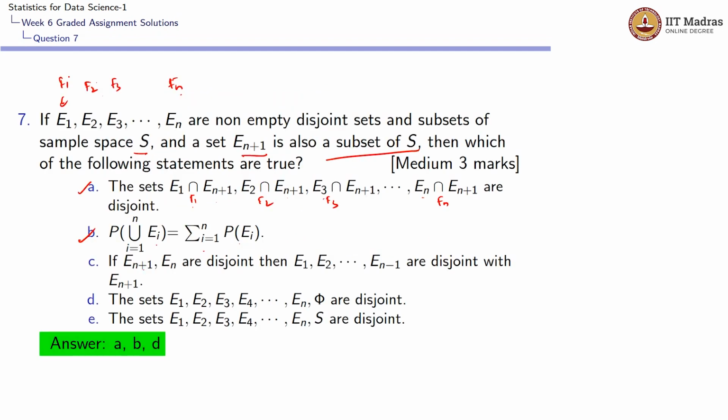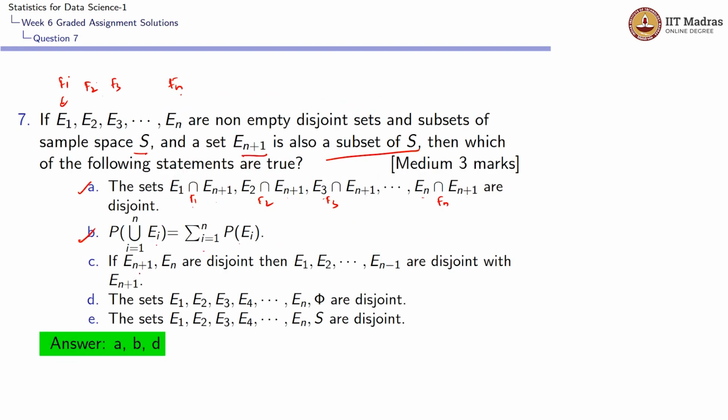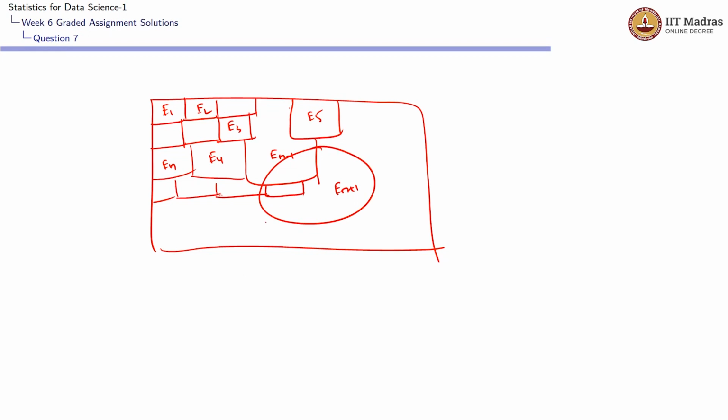And from this, what they were saying is En plus 1 and En are disjoint. Let's assume, since this is En, let's assume there is a set called En plus 1, which could be this one. This is En plus 1 set. And from this diagram, we can clearly say that En and En plus 1 are disjoint, since they don't have any common area or any common elements. So whatever they said, En plus 1 and En are disjoint, so that is correct.